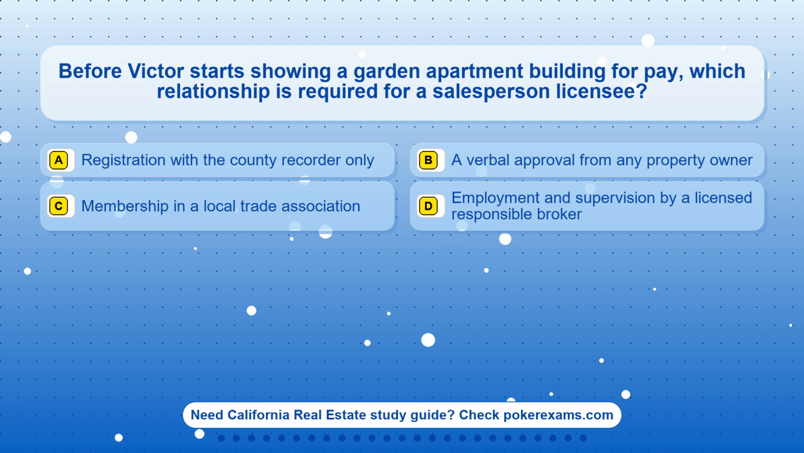Question 1. Before Victor starts showing a garden apartment building for pay, which relationship is required for a salesperson licensee? Option A. Registration with the county recorder only. Option B. A verbal approval from any property owner. Option C. A membership in a local trade association. Option D. Employment and supervision by a licensed responsible broker.